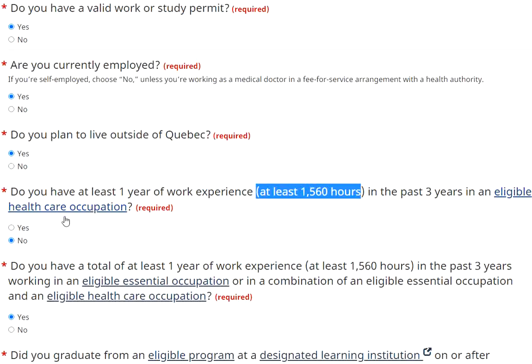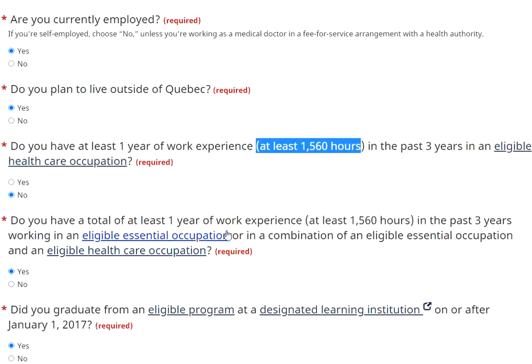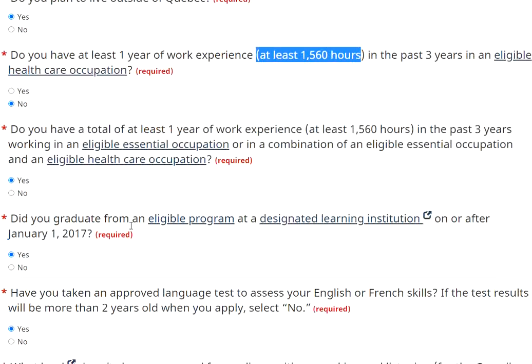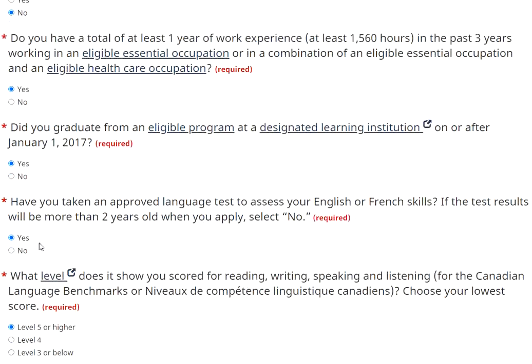Moving on to the next, do you have a total of at least 1 year of work experience in the past 3 years? I chose no, because I'll be choosing from the perspective of applicants, and 80% would not be associated with healthcare for sure. So I'll be choosing no in this category and yes here. Did you graduate from an eligible program at a designated DLI? I would be covering yes. It has to be on or after January 1st, 2017. That's again a prerequisite you have to fulfill.